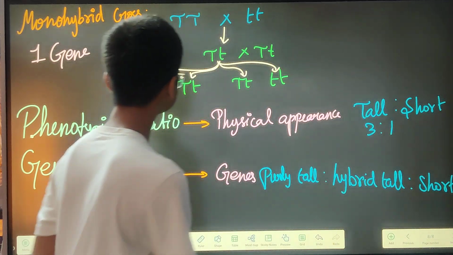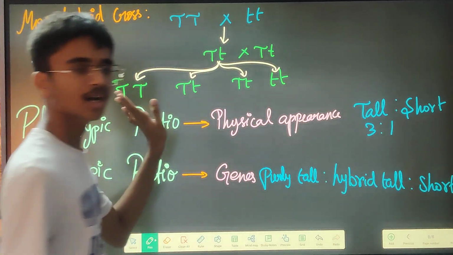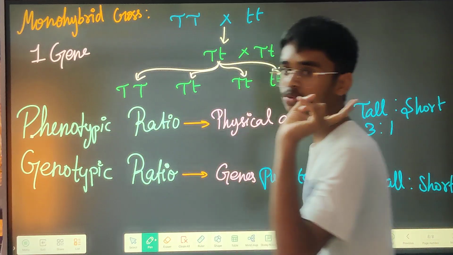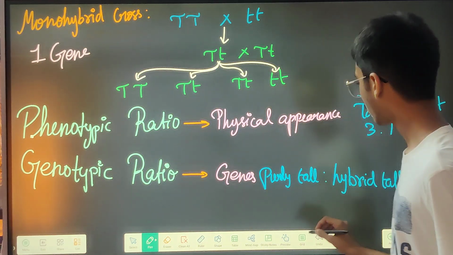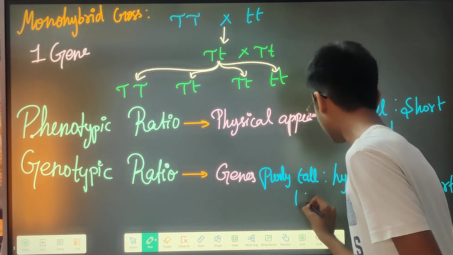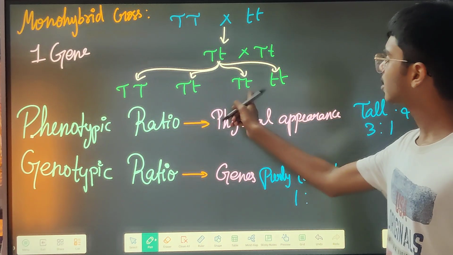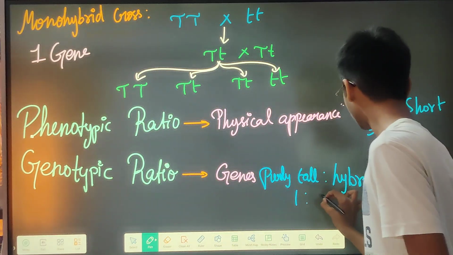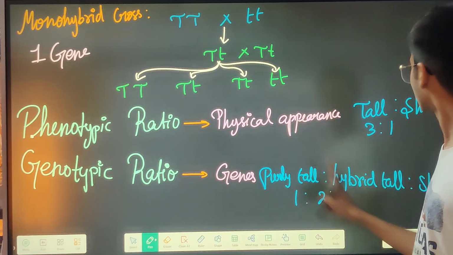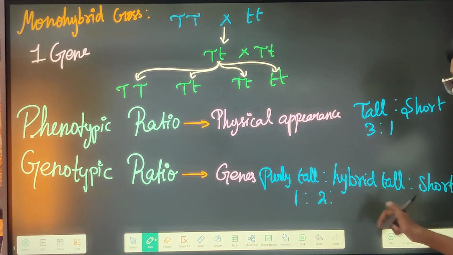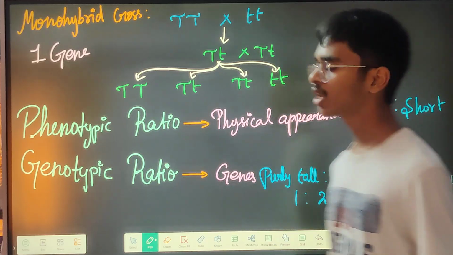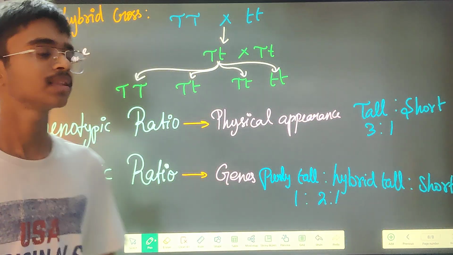So purely tall has two alleles of the same thing, that is homozygous. You can write it as homozygously tall. Then hybrid tall has two different alleles, that is heterozygously tall. Then short. There is no pure short or hybrid short. So 1 is to 2 is to 1, that's what it is.